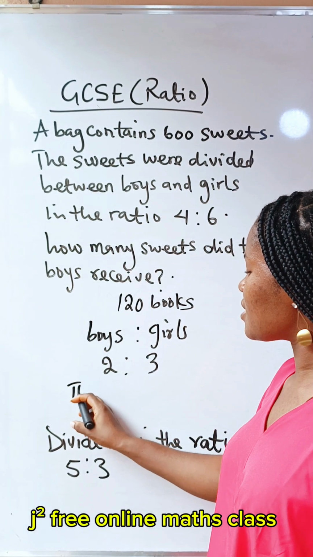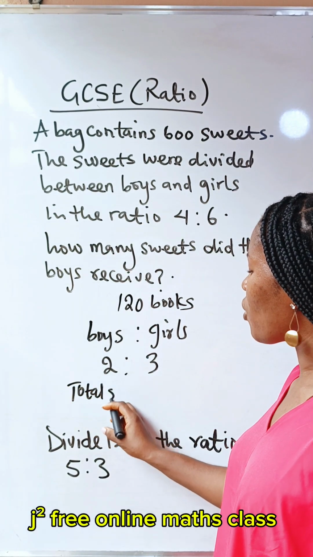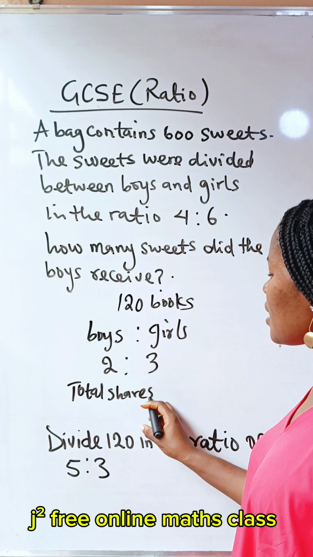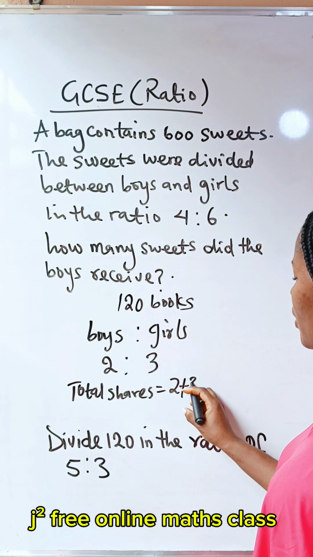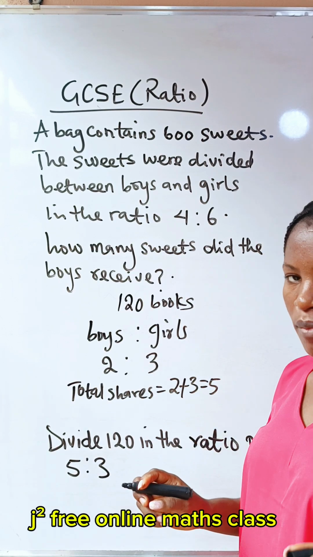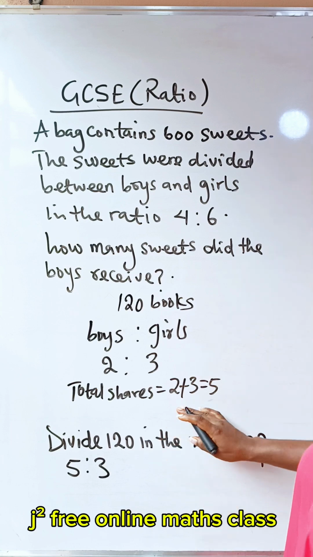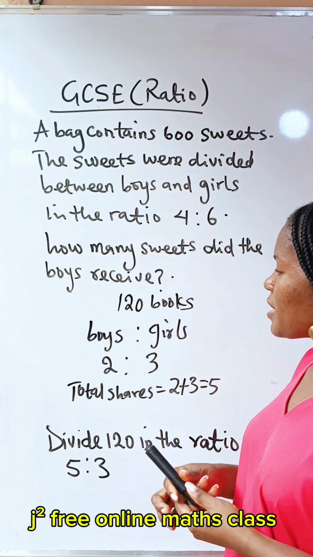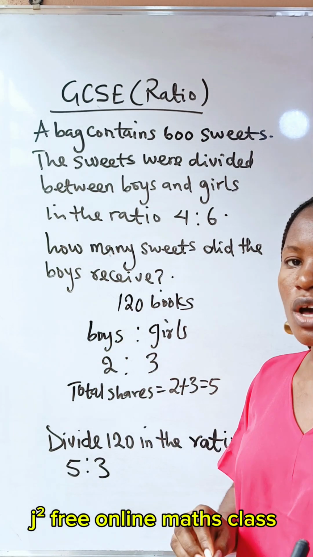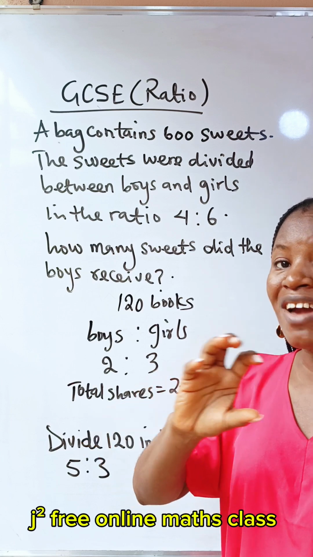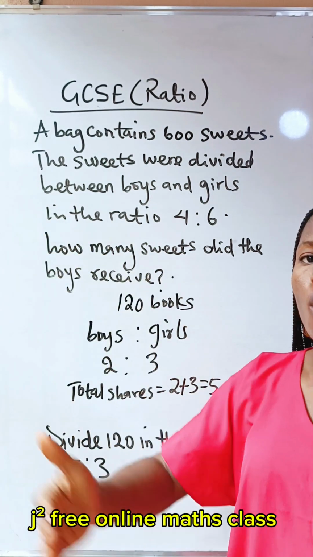Now, this is what I mean. The total number of shares to start with is what? 2 plus 3, which is equal to 5. Now, we have 5 equal shares. So it means that when you get this 120 books, you first of all divide it into 5 equal parts.